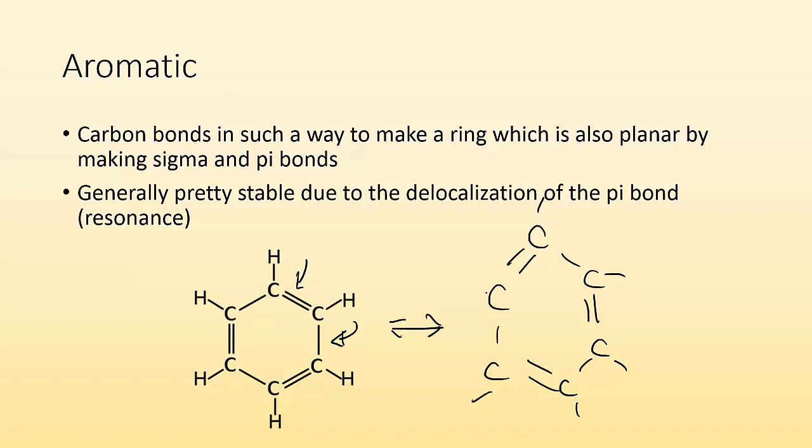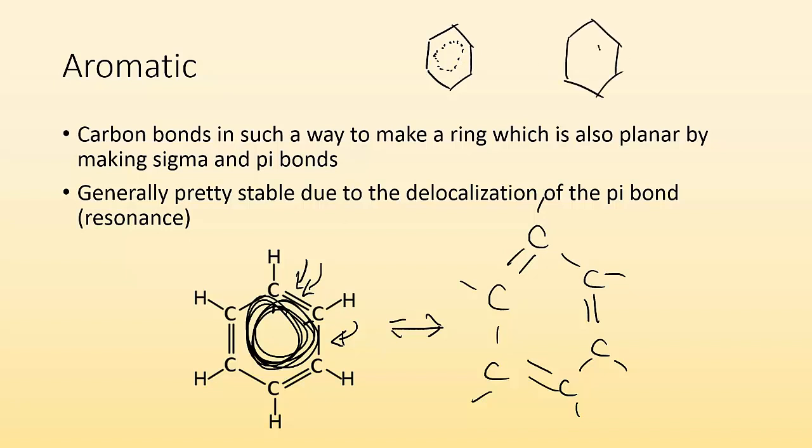What that really means is that the molecule is actually going to look kind of in between both of those things. These electrons aren't stuck between these two carbons. They are moving around the whole thing. They're delocalized. What you'll often see as shorthand for benzene is something that looks like this. You'll get that hexagon, and you'll get a dotted circle in the middle, or sometimes they just do a full circle, because it's saying those electrons are on that whole molecule. They're not just stuck in between these two carbons.